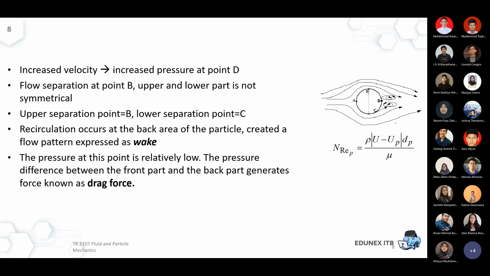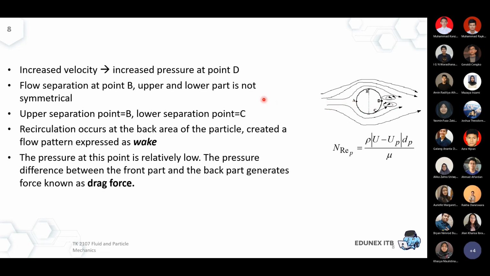Again, this is more explanation about the different 4 points of this particle balance. Let me change the pointer. Over here, point D, that's an increased pressure at point D. At this point, the particle is not in direct contact with the fluid that's coming from the left part.